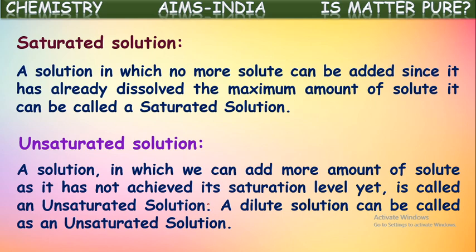So the solutions which have an excess amount of solute dissolved into them than their saturation level are called supersaturated solutions, but they are unstable. The two kinds which we generally observe are: solutions which have the required amount of solute as saturated, and solutions which can dissolve some more solute still are called unsaturated solutions.